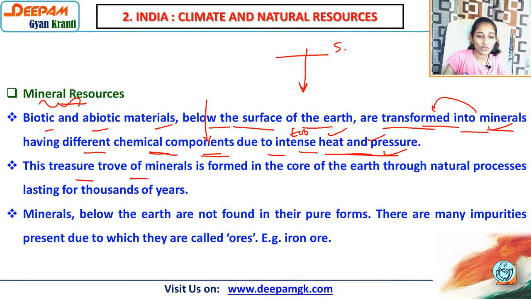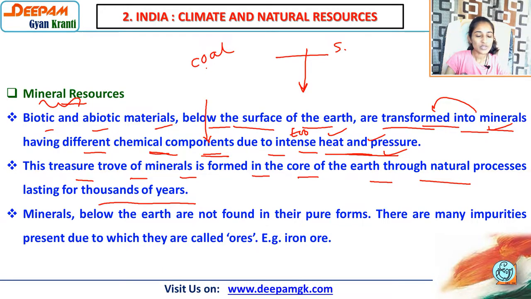This treasure trove of minerals is formed in the core of the earth through a natural process lasting thousands of years. This process takes thousands of years, especially if we are talking about coal or petroleum, petrol, diesel. The use of petrol and diesel increases day by day, but it takes thousands of years to create, and that's why it is said that after a few years we won't have petrol and all that, because it is a non-renewable resource. It is renewable, but it takes thousands of years.